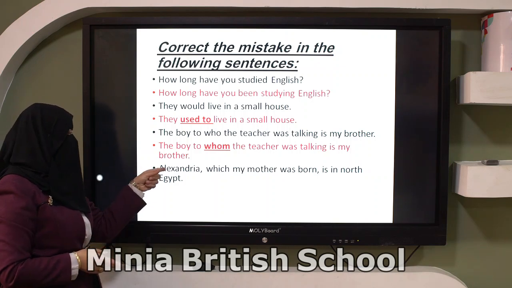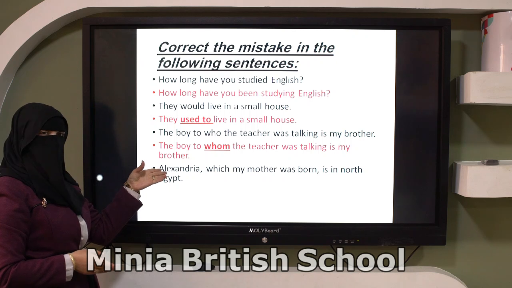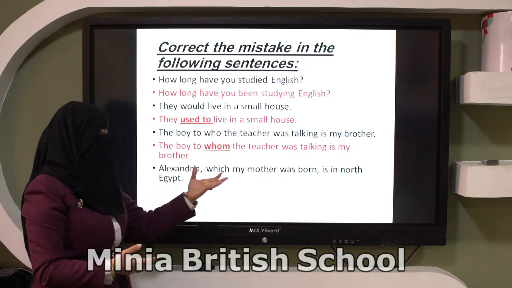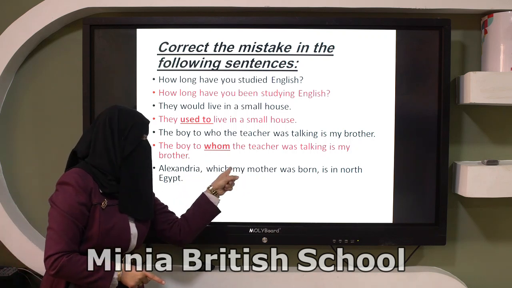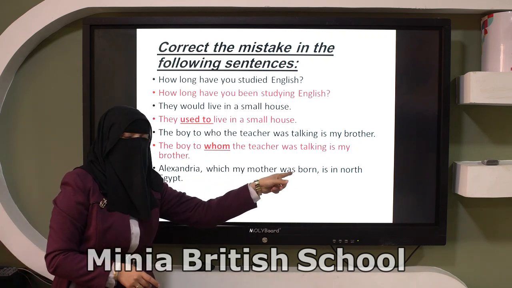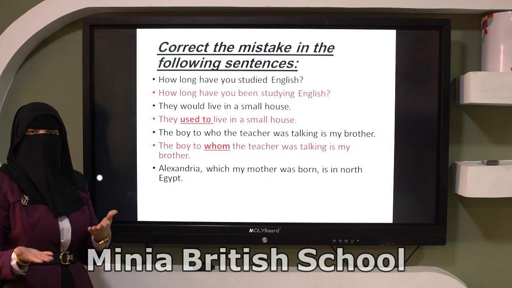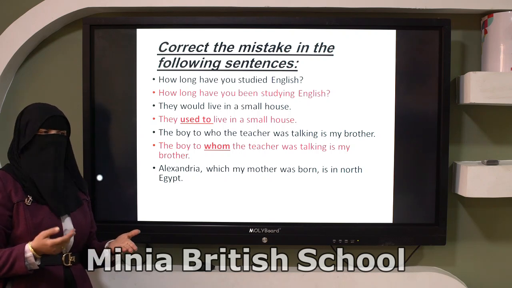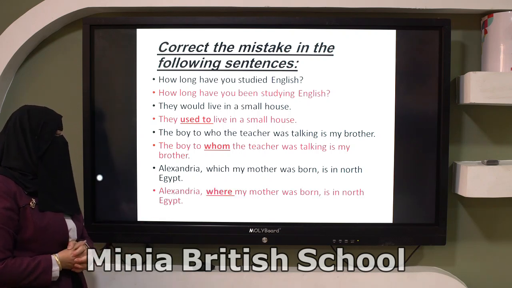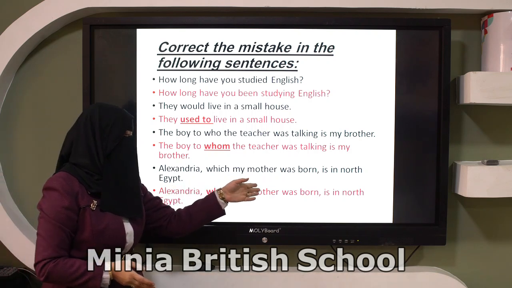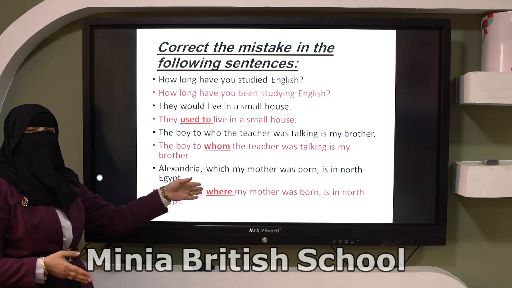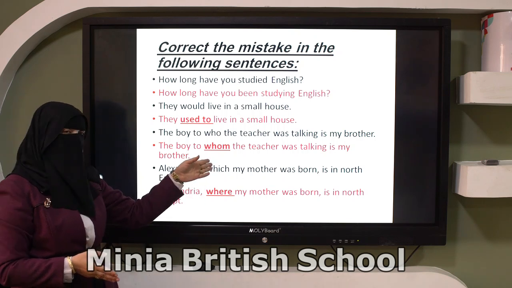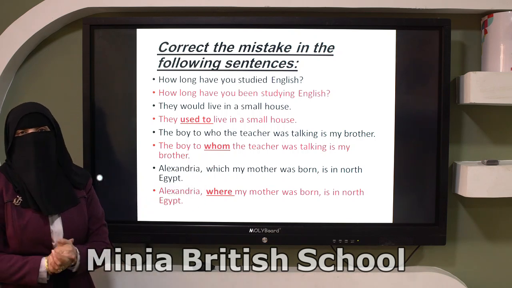But here, we don't describe the place, but we are talking about an action that happened in this place. So we have a complete sentence, my mother was born. And so we can use what, which or where. Excellent, where. Look: Alexandria, where my mother was born, is in North Egypt. So we can use where instead of which. We can use which with places.